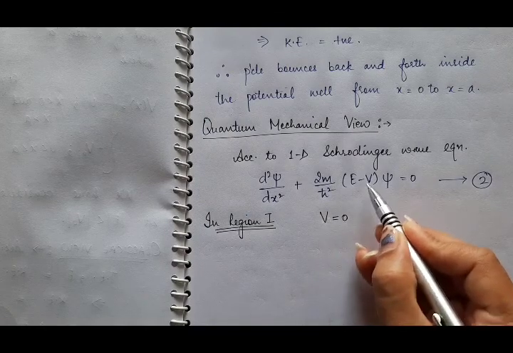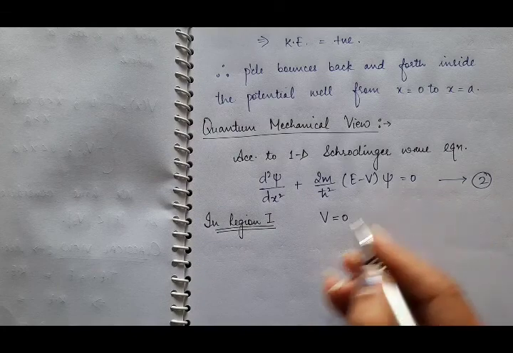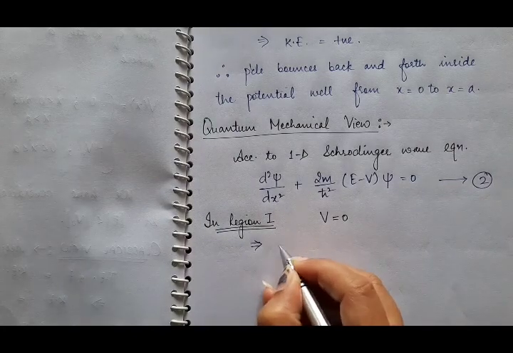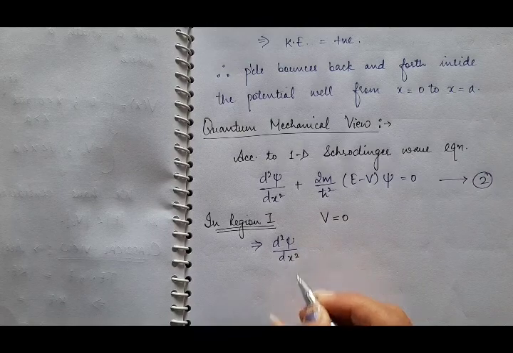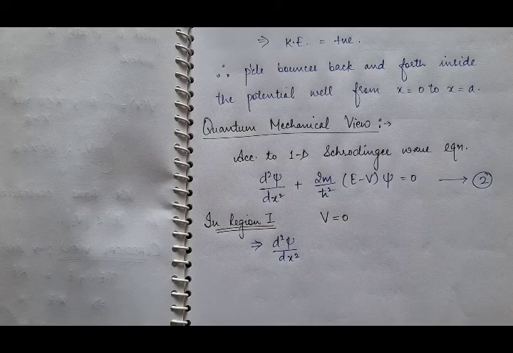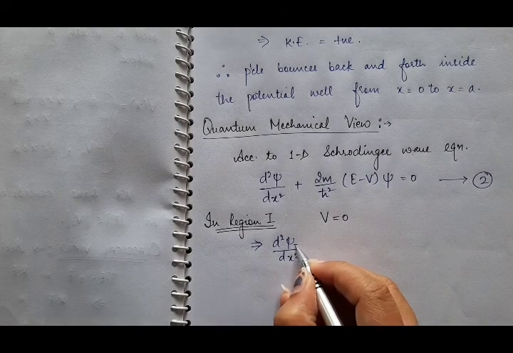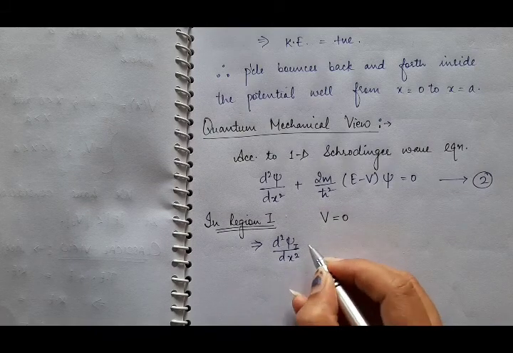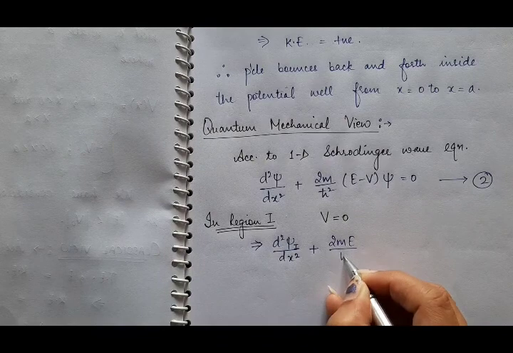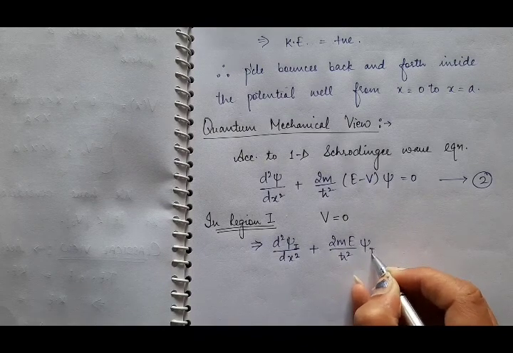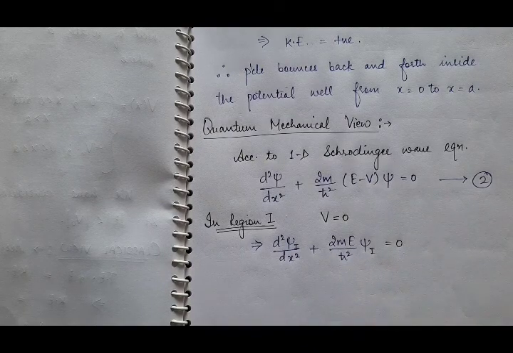So put V equal to 0 in the Schrödinger wave equation. It implies d square psi by dx square, and suppose in the first region the wave function is psi 1, plus 2mE by h cut square psi 1 is equal to 0.